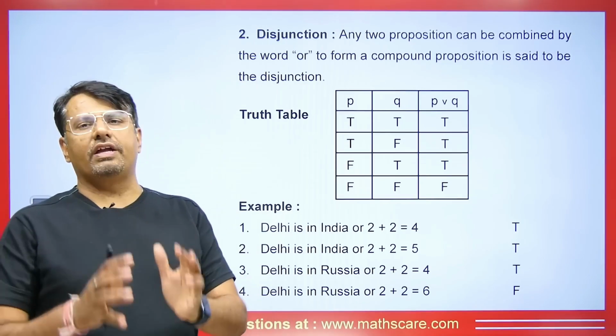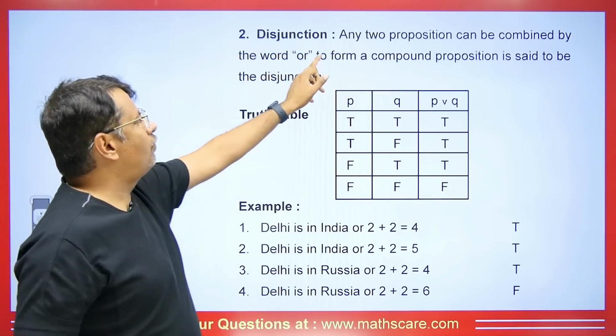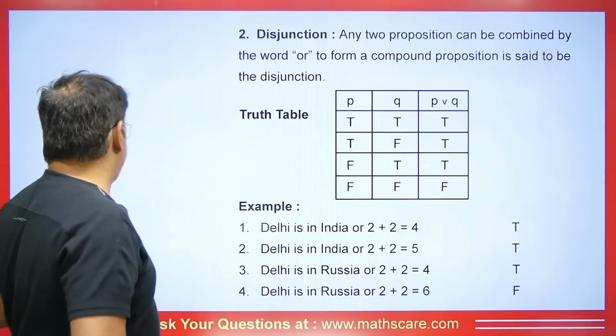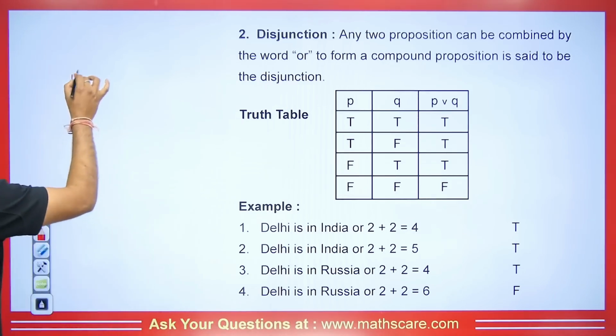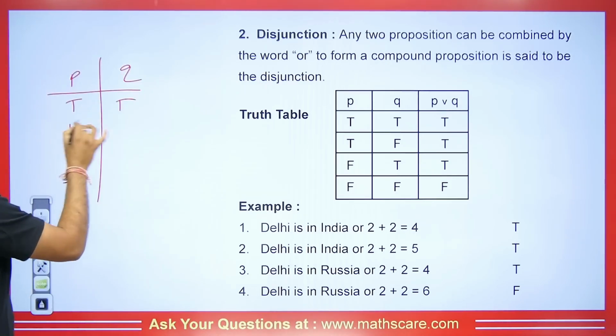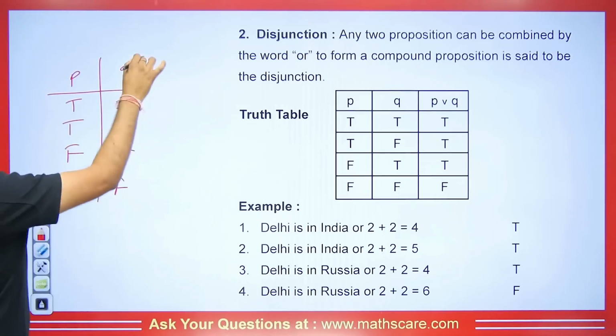So here the word "or" is always used. Any two propositions can be combined by the word "or" to form a compound proposition, and it is said to be the disjunction. Suppose that I want to talk about two statements P and Q. This is P and this is Q. What are the possibilities? Either both are true, or this is true and this is false, or this is false and this is true, or both are false.